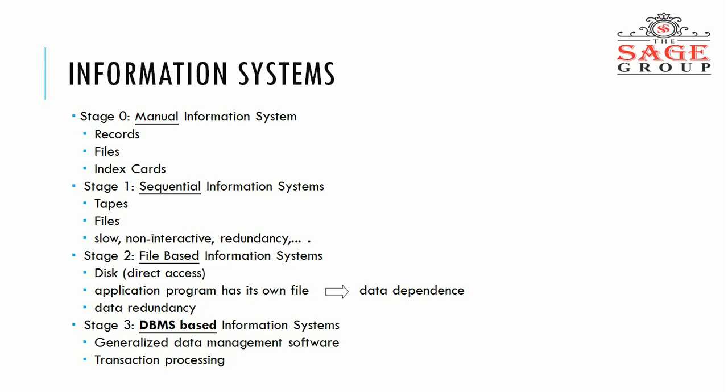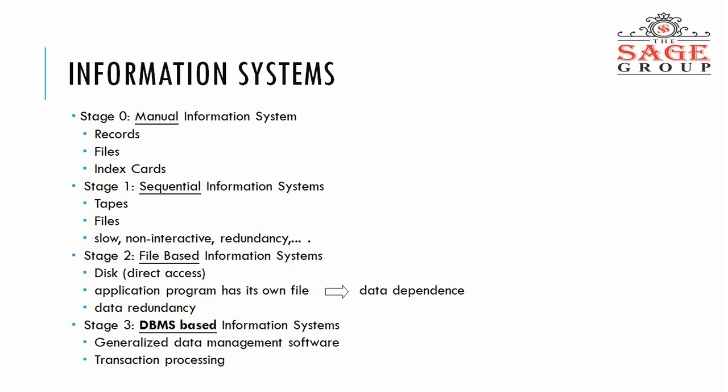In stage 2, our data is stored in files and every application has its own file, and when we want to exchange our data, we have redundancy of files, or redundancy of information. That is one more drawback of the file-based database system.